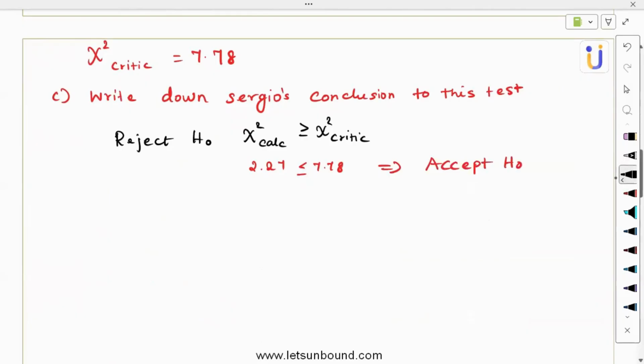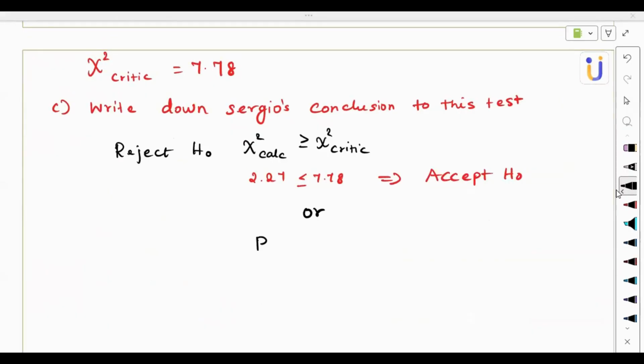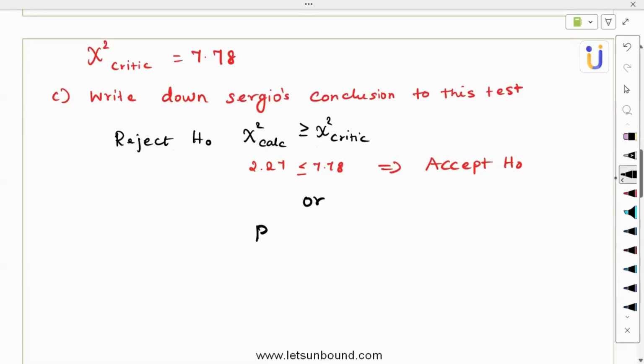Or you can do it with the significance level: if p is greater than the significance level, then we can accept it. What is p? 0.687. And alpha is the significance level, 10% given in percent, which is actually 0.1. So this also says the same: accept H naught.